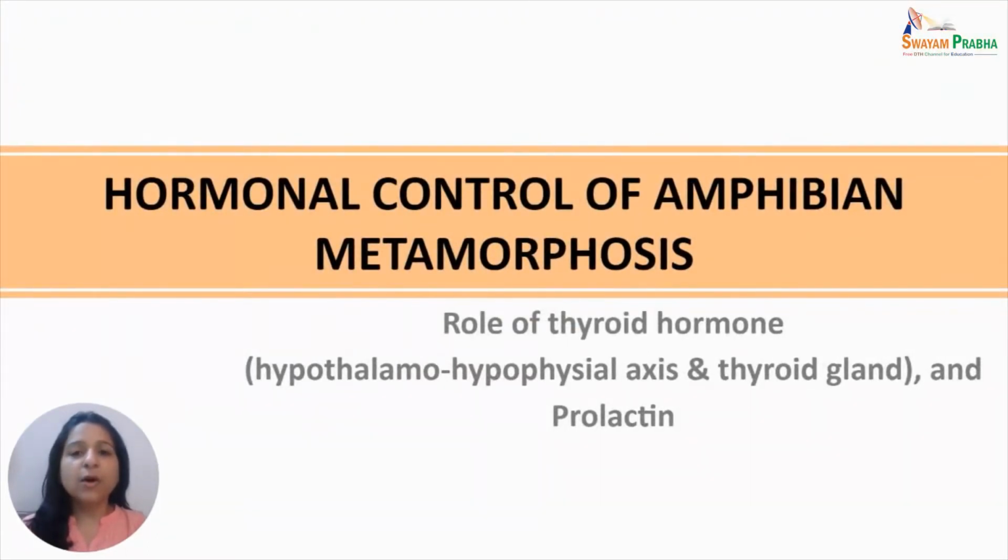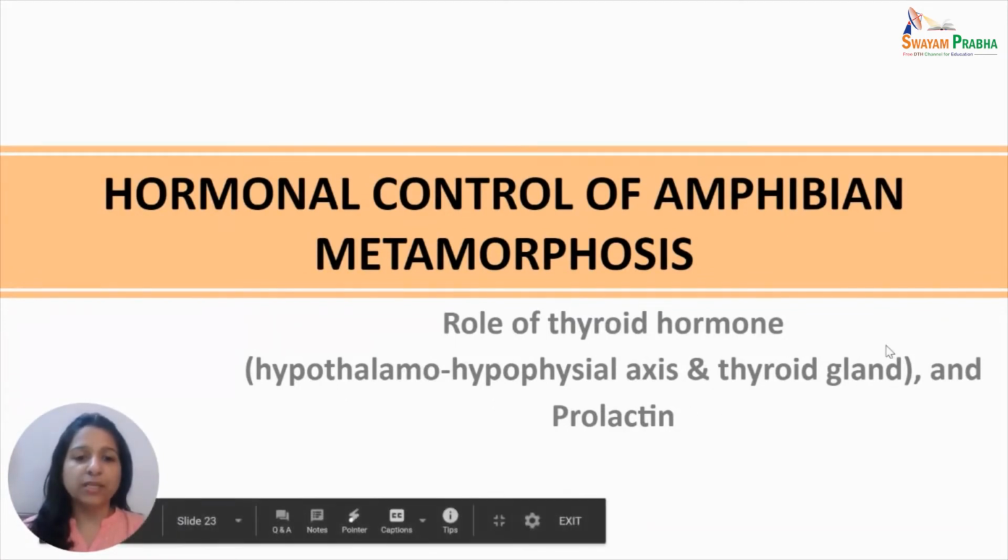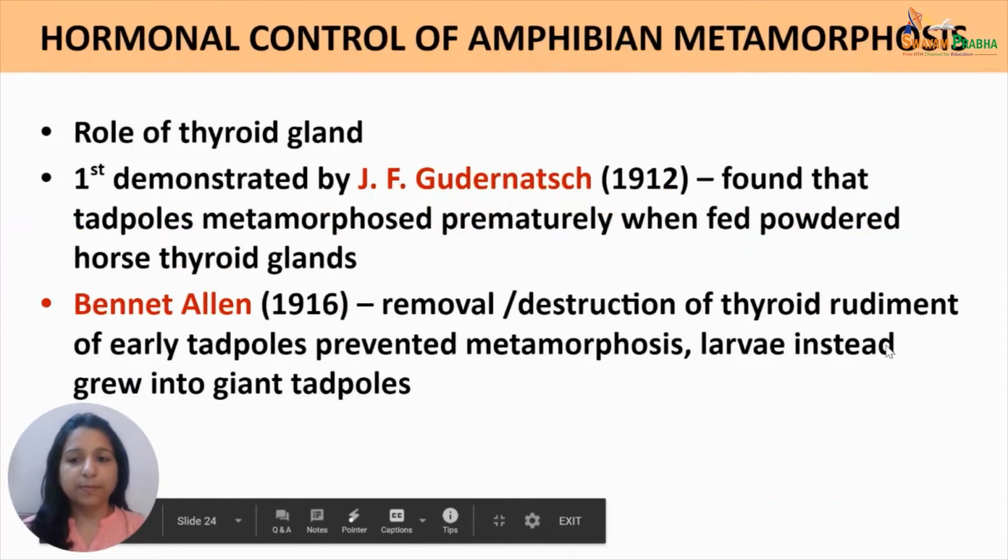Now let us discuss the hormonal control of amphibian metamorphosis. So predominantly we will study here the role of thyroid hormone, which depends on the hypothalamo-hypophyseal axis and thyroid gland. And the second hormone that comes to play its role is prolactin.